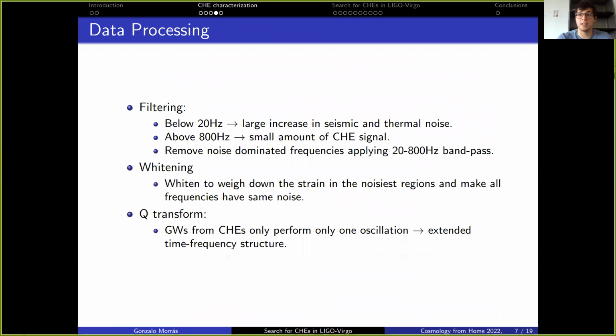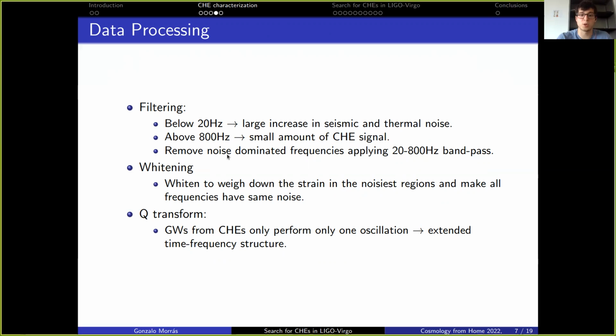Okay, so now that we have characterized the signal, we will have to determine the data processing techniques to make it stand out over the large amount of detector noise that there is in actual real interferometers. The first thing that we have to take into account is that below 20 Hertz, there is a large increase in seismic and thermal noise in the detector, and we will not be able to measure anything below this 20 Hertz mark. And also above 800 Hertz, there will be a very small amount of close hyperbolic encounter signal, since these close hyperbolic encounters tend to be very low frequency events.